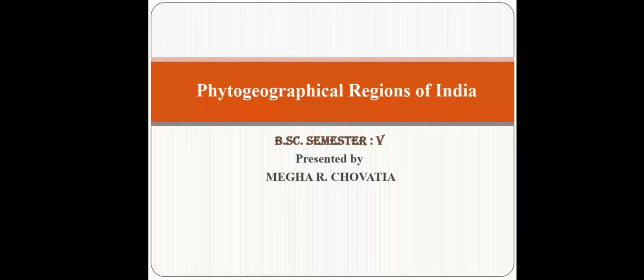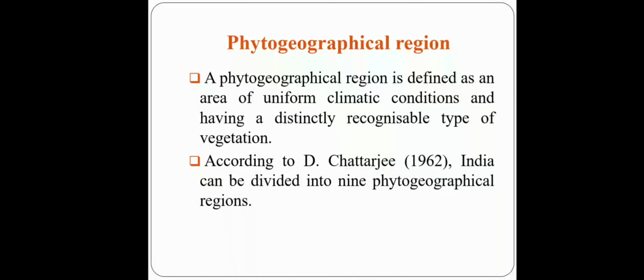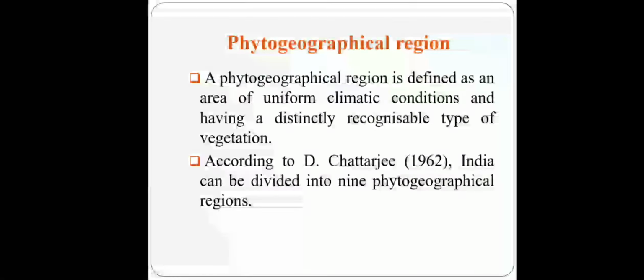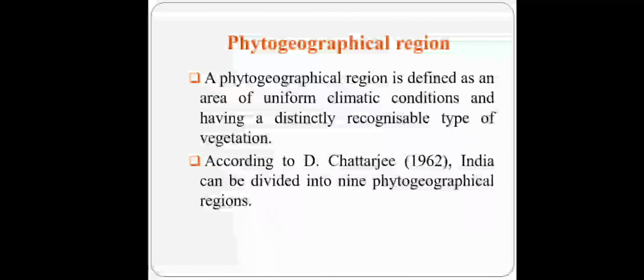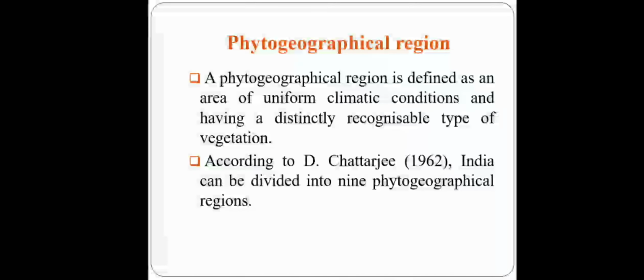Everyone, today I am going to discuss the phytogeographical regions of India. Phytogeography is a branch of botany that deals with the geographical distribution of plants. A phytogeographical region is defined as an area of uniform climatic condition and having distinctly recognizable type of vegetation. That means a particular area having particular type of vegetation. On the basis of that vegetation or flora, we can recognize a particular area.